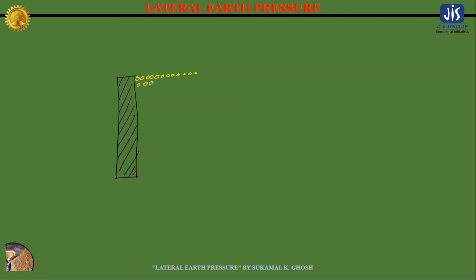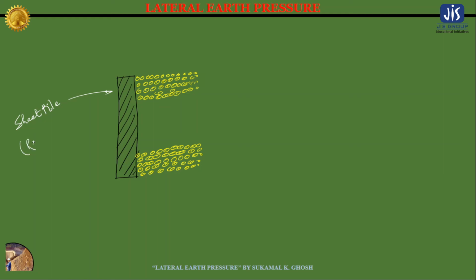In this way these are the cohesionless soils. Here also this is retaining the cohesionless soil. So let me write it here. This is a sheet pile, which is a retaining structure, and this is the cohesionless soil. This soil is present throughout.